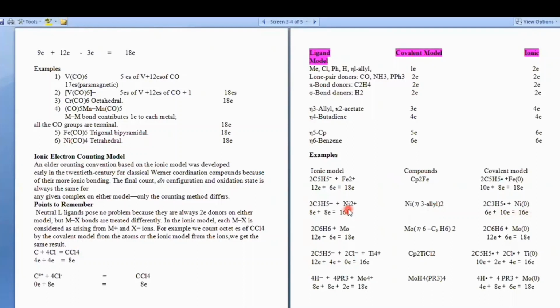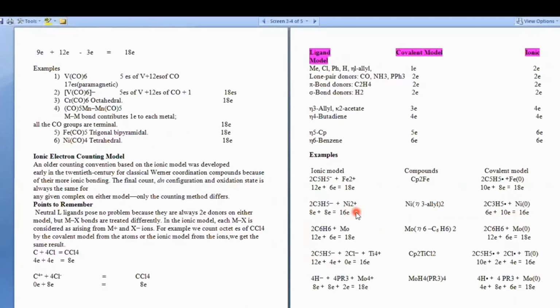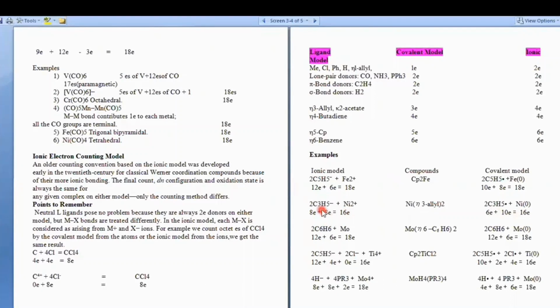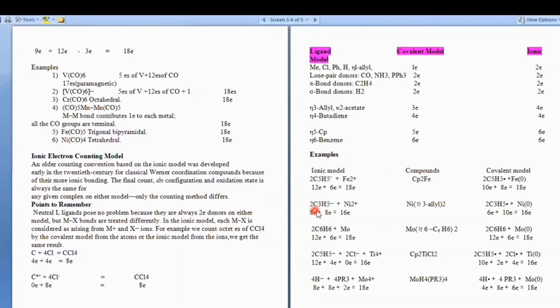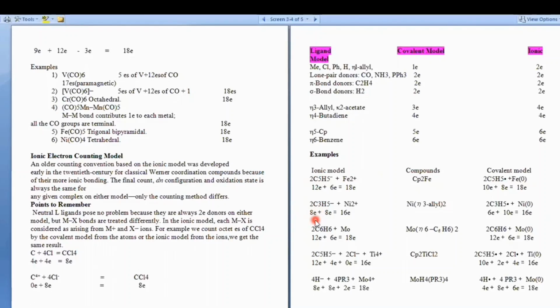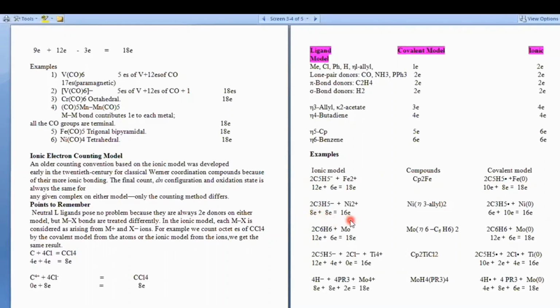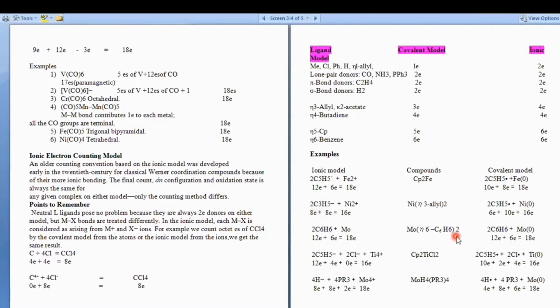And in the ionic model, the nickel is in the 2 positive oxidation state. Nickel in the 2 positive oxidation state contributes 8 electrons, and eta-3 is odd hapticity, so it will give plus 1 electron, sorry, 4 electrons. So there are 2 eta-3, and they will give 8 electrons in total. One will give 4, 2 will give 8 electrons, so the total electron count here will be 16.